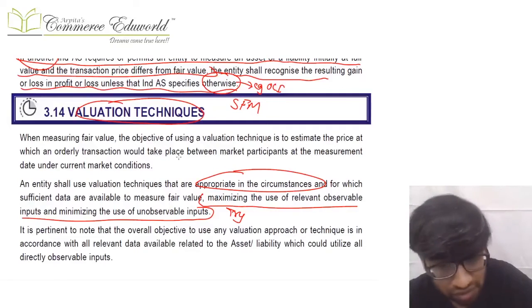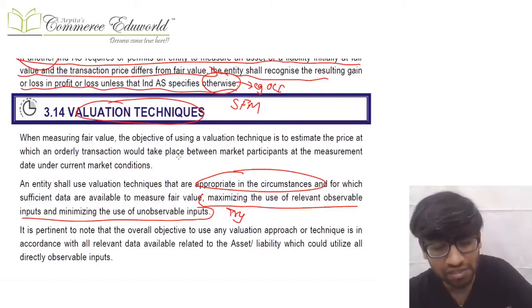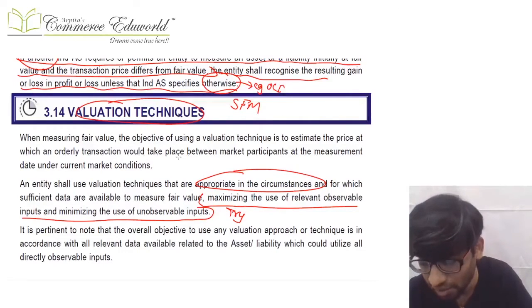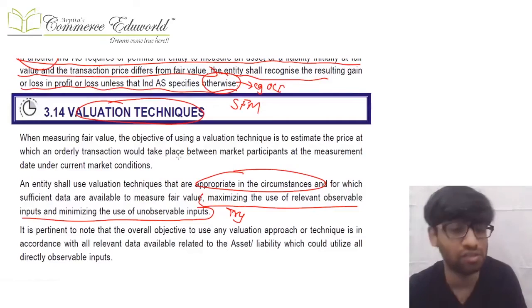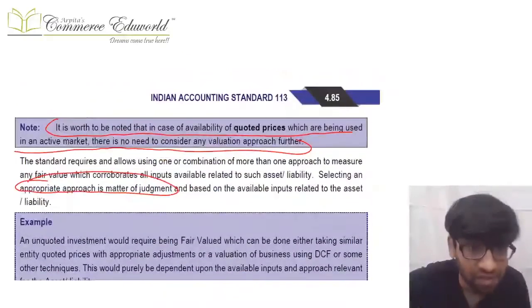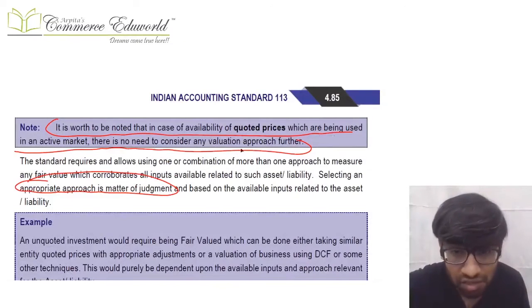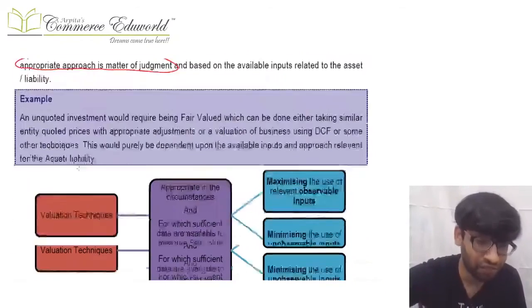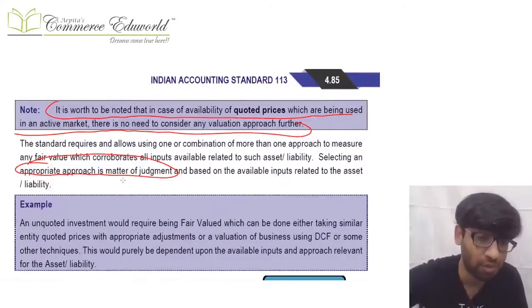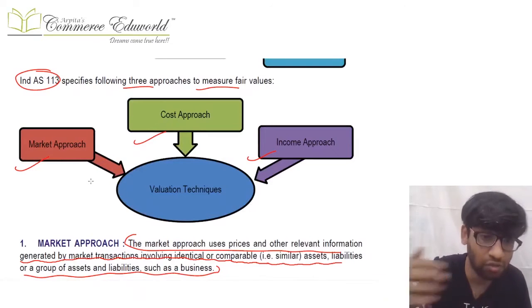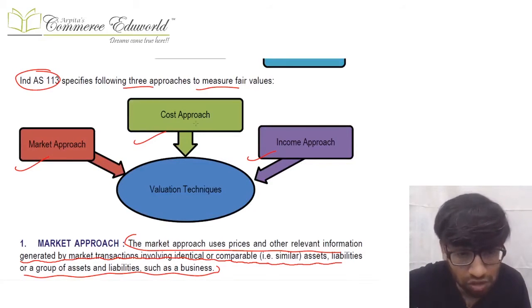While we use the valuation technique, we need to keep one thing in mind: we'll still try to maximize the use of other observable inputs, maybe in the form of credit ratings or market interest rates, and we'll still try to minimize the use of unobservable inputs. But it is clearly given that if quoted market prices are available, then we need not consider the valuation approach further. Which valuation approach we need to apply is a matter of judgment. The entity will have to use judgment. There are three approaches in valuation technique: the market approach, the income approach, and the cost approach.